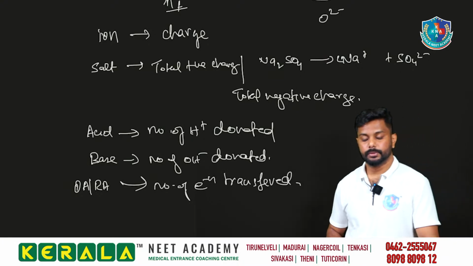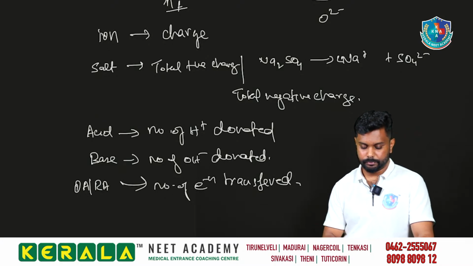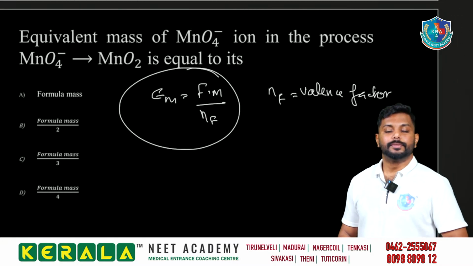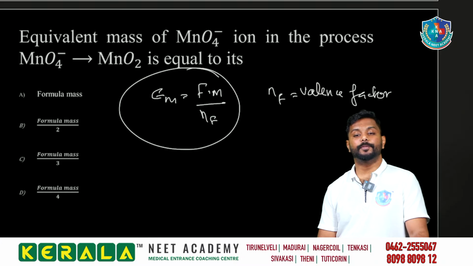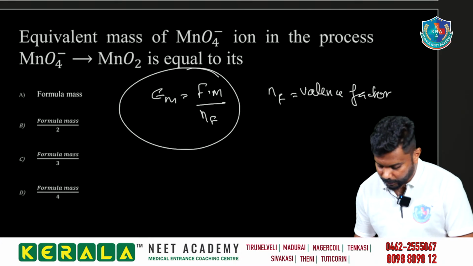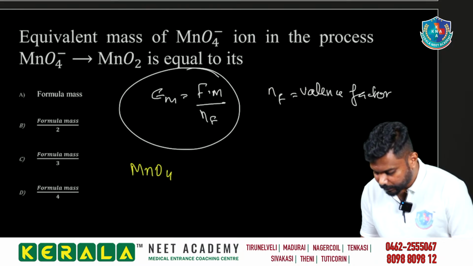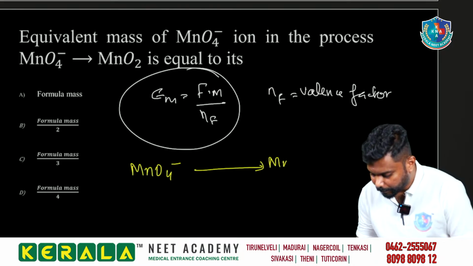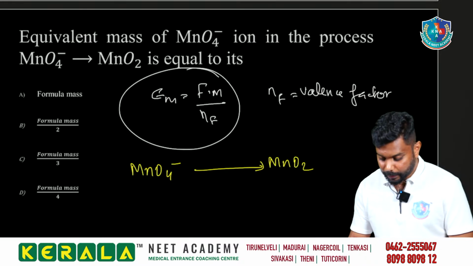That is the n factor. So if you study this, then done. Okay, so what is the equivalent mass of MnO4 minus in the process MnO4 minus to MnO2? So we are just taking MnO4 minus, which is converted to what? MnO2.